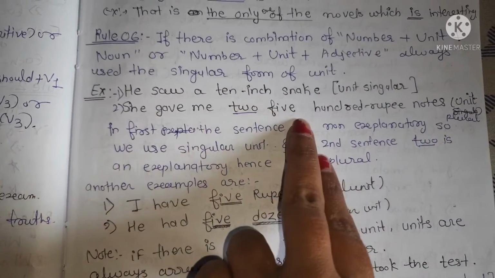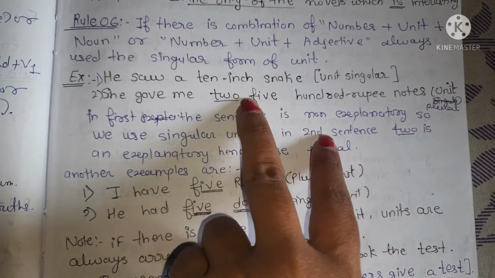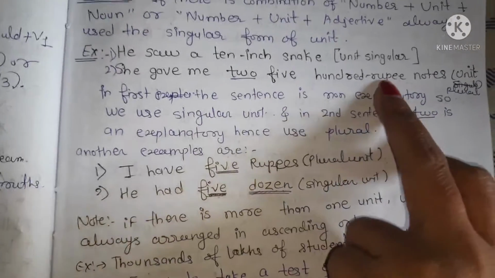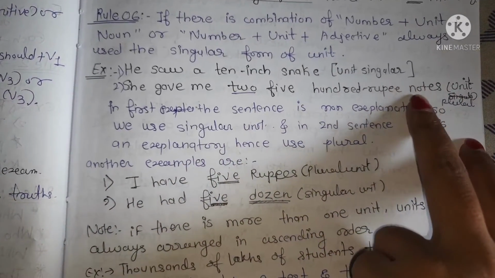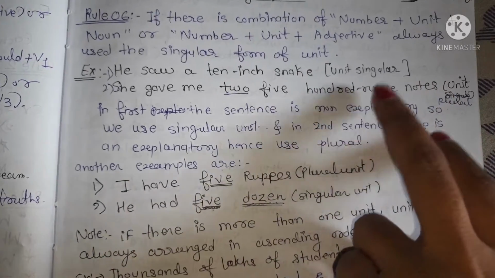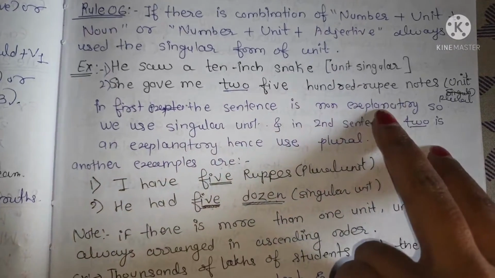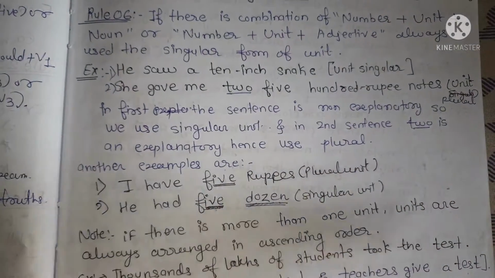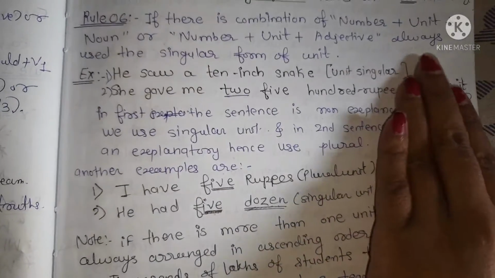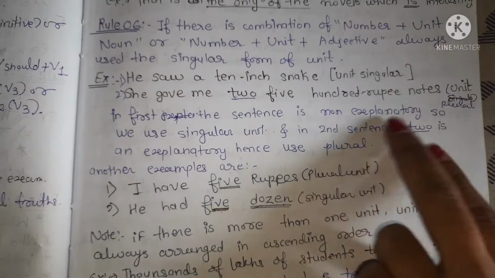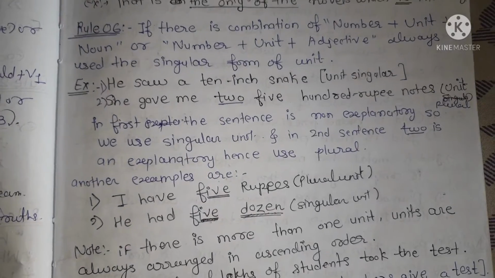She gave me 2 500 rupee notes. Here 500 is a unit, 2 is a number, and rupee notes: notes is a noun and rupee is an adjective. An adjective cannot be plural. If they had just written 2 500 rupees, it would not work. Why not? Because rupee acts as an adjective if we have not written notes there. Here notes has been written, because notes is a noun and it can be plural.